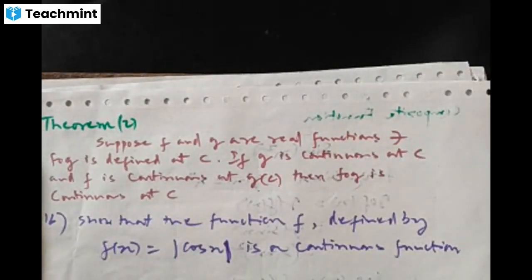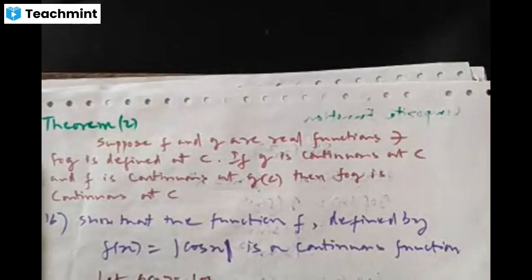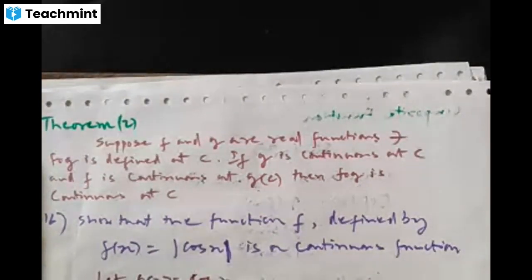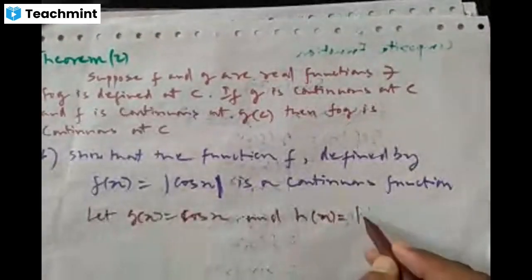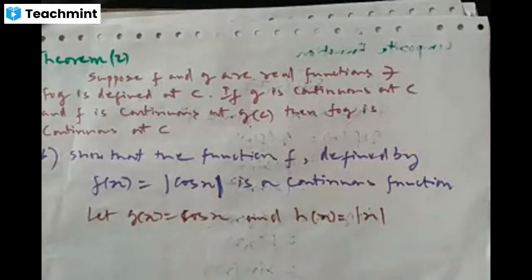So I will take, let g of x be cos x and h of x be mod x. We know that all the trigonometric functions are continuous functions, and also the modulus function is a continuous function, right?